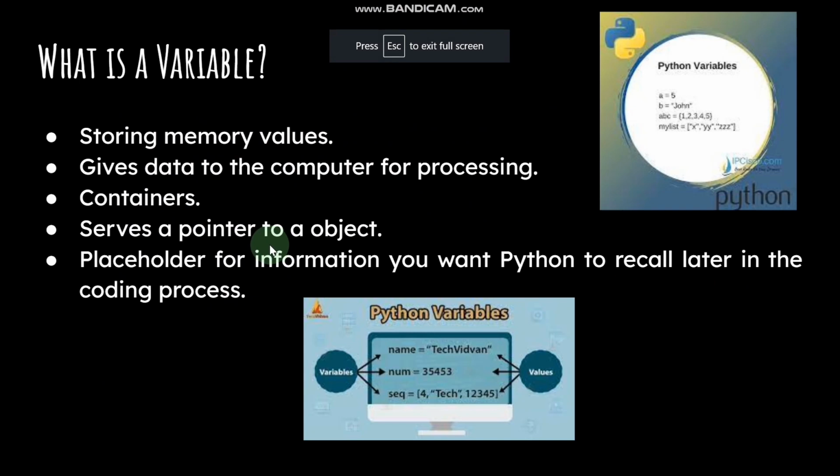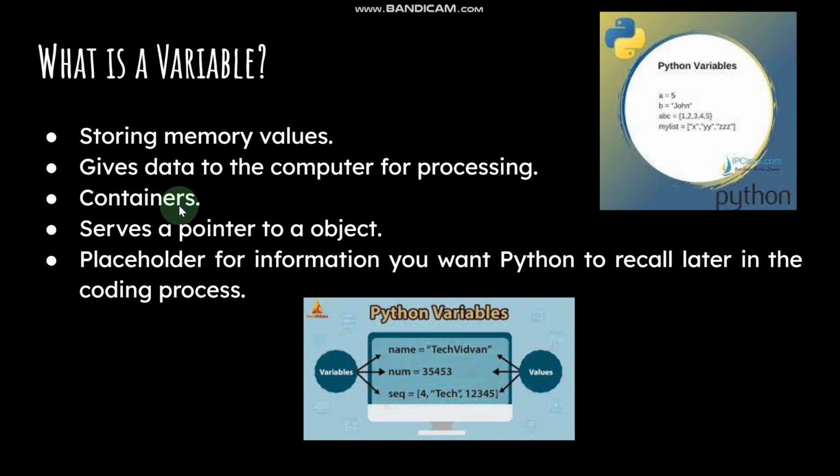So what is a variable? A variable is, you could say, a container. For example, I have a jar, I put jam in it and then I close it. It basically stores values, such as memory values. So I could have, for example, sports equals something. I'm giving a value inside sports. If you look here, name, I'm giving a value to the name, which is tech vidvan. So it's basically just storing something inside the container.